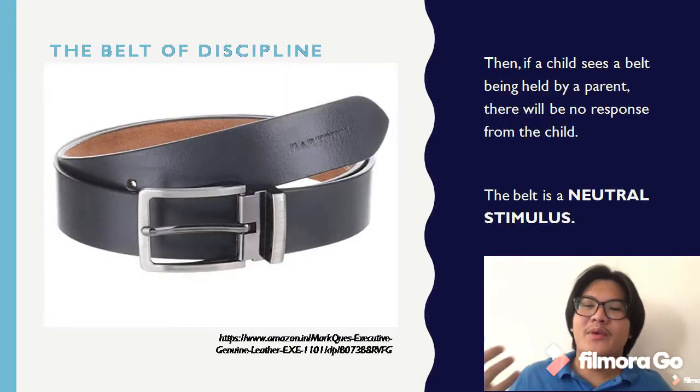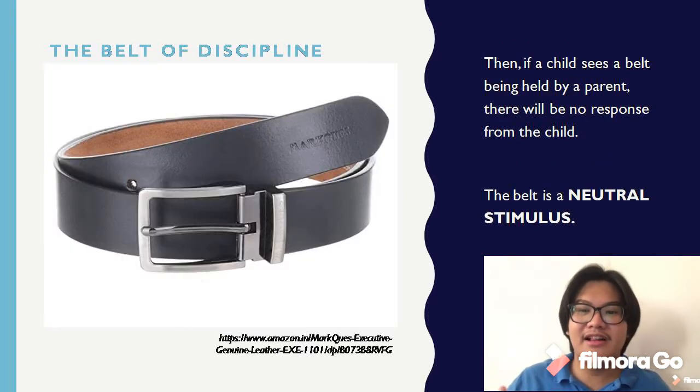Next, when a child sees a belt held by their parents, there will be no response because it's just a belt for the child. So the belt will be considered a neutral stimulus. So that's all for before conditioning.